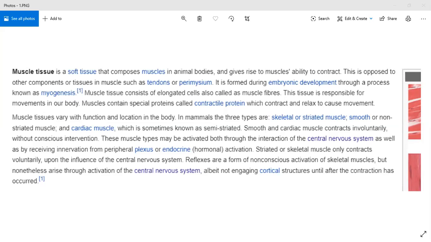Smooth. Repeat after me: smooth. Smooth or unstriated, or involuntary muscles. Or involuntary muscle. Once again, please say. What is the second type of muscular tissue? Smooth, or non-striated muscle. One more name was there, no? Involuntary. Yes, very good.